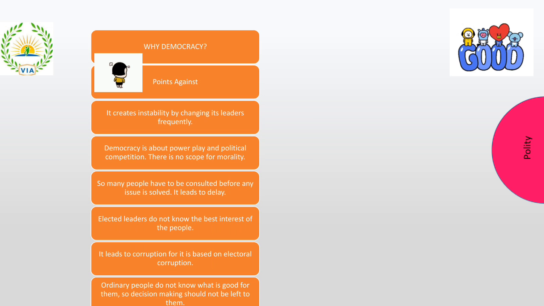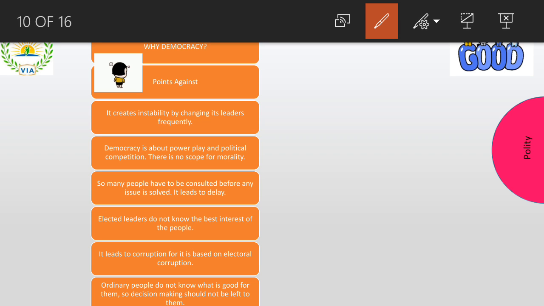Now we'll see some good things and some bad things, right, about democracy. See, when you choose anything, you have good things also, you have bad things also. But we are still choosing democracy now. Why are we still choosing democracy even though it has bad qualities? And what are the good qualities that we have seen? We'll see all these things. First, let us see the bad qualities, right? Now, why democracy, or what are the points against democracy?